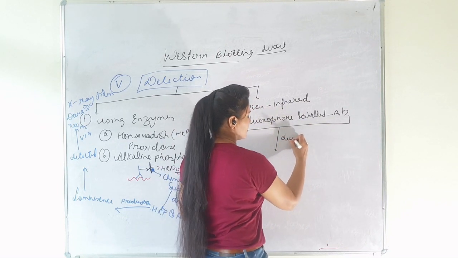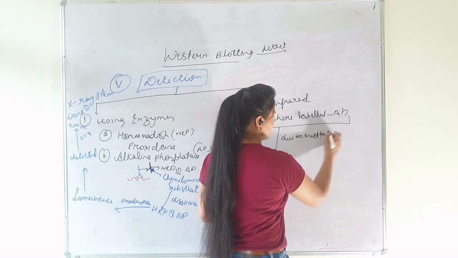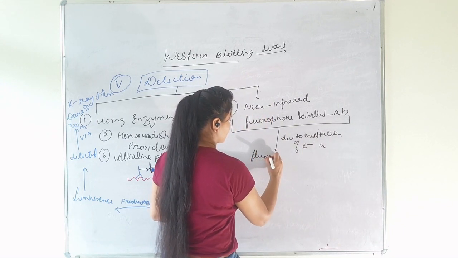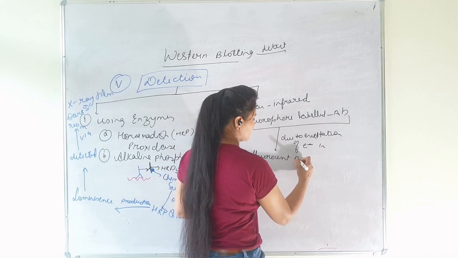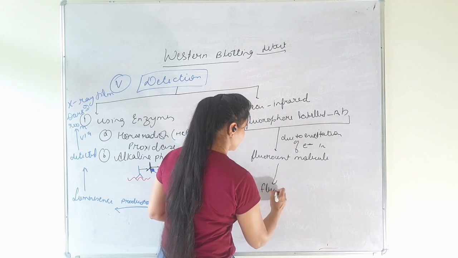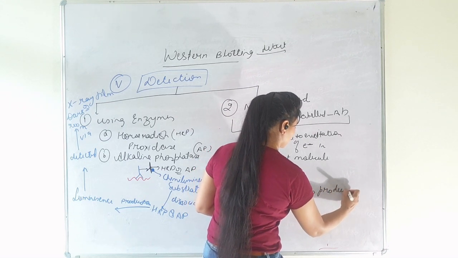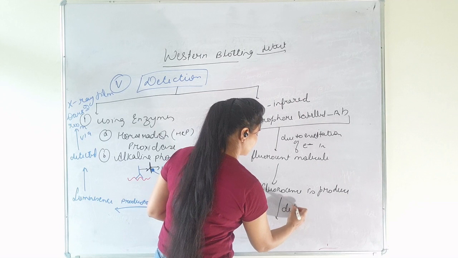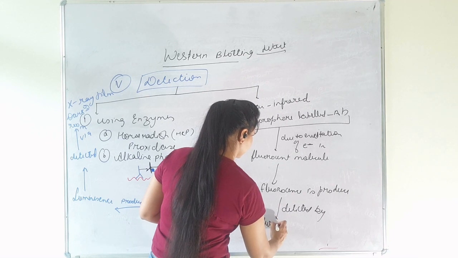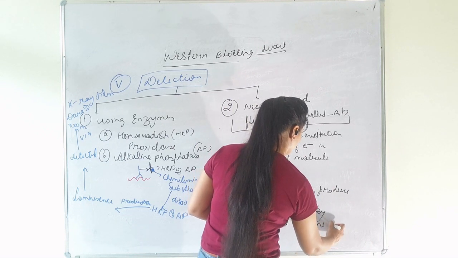Here, due to excitation of electrons in the fluorescent molecule, fluorescence is produced, which is detected by a fluorescence imaging machine.